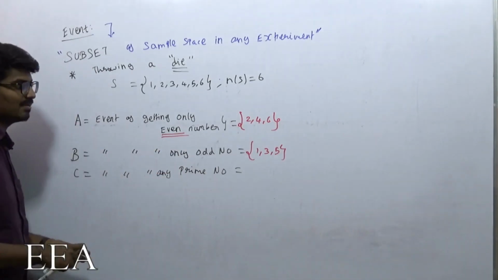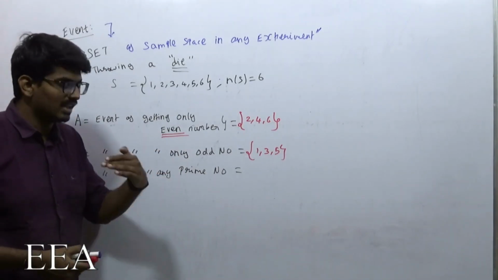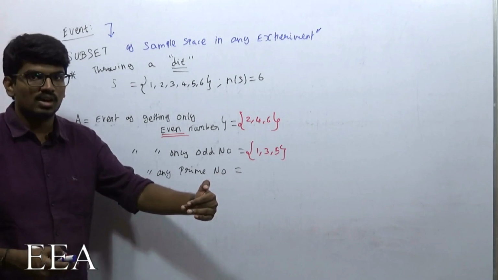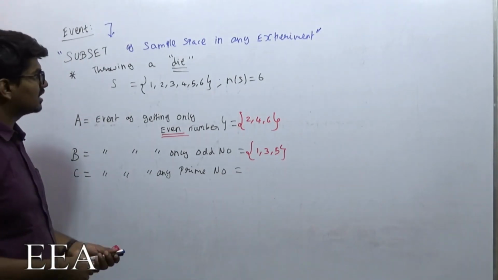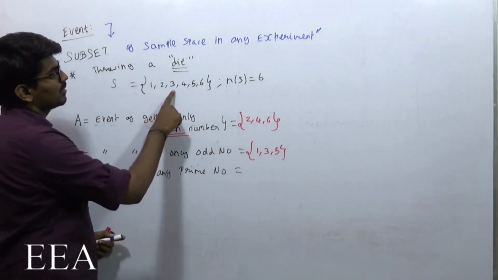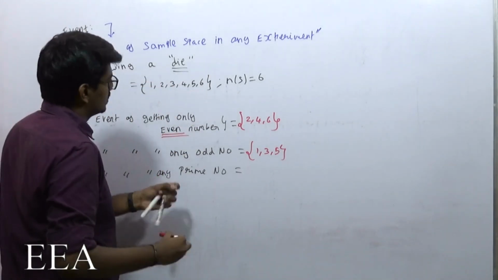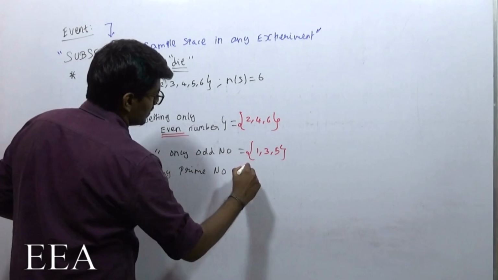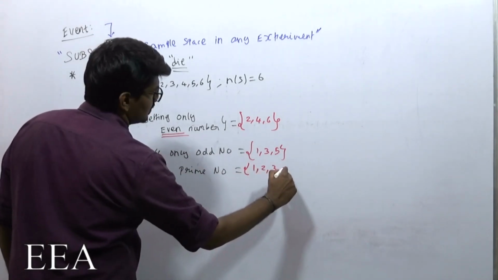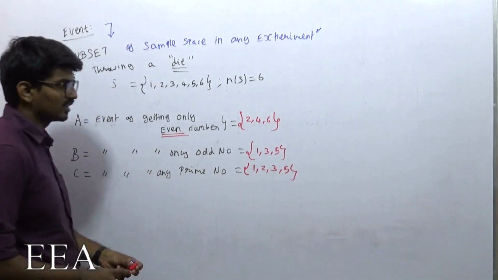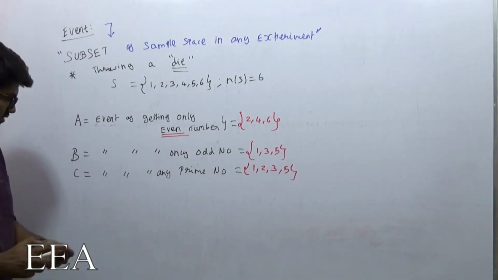Prime numbers are the numbers which are divisible by only themselves and 1. So what are the prime numbers here? 1 is a prime number, 2 is a prime number, 3 and 5. So these are our prime numbers, 1, 2, 3 and 5, right?